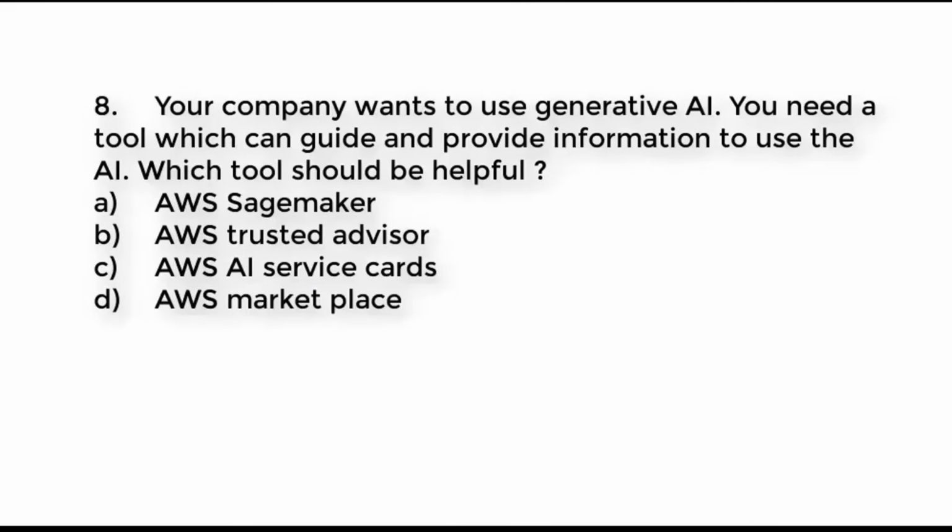Question number 8. Your company wants to use generative AI. You need a tool that can guide and provide information to use the AI. Which tool should be helpful? A. AWS SageMaker. B. AWS Trusted Advisor. C. AWS AI Service Cards. D. AWS Marketplace. Try to guess the right answer. And the right answer is AWS AI Service Cards.